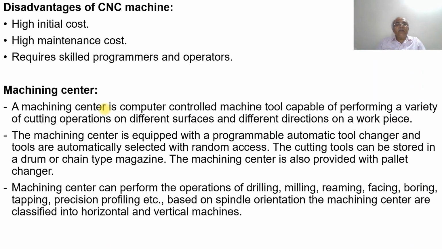Now suppose I take up the disadvantages. The CNC machine has a feedback control unit, so naturally the initial cost is very, very high. And also high maintenance cost. Why? Because we need periodic maintenance of the CNC machine. Since the cost of the machine is very high, we need periodic maintenance, so the machine has to be kept idle at least once in a month. So naturally the maintenance cost increases.